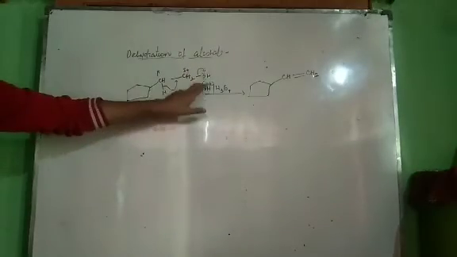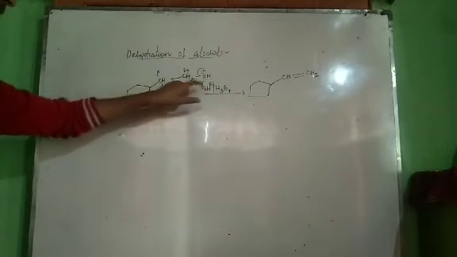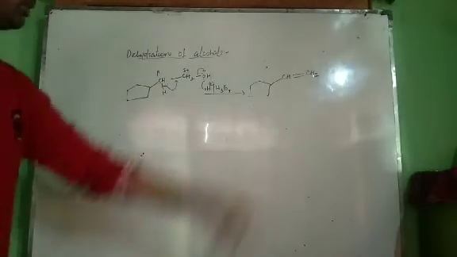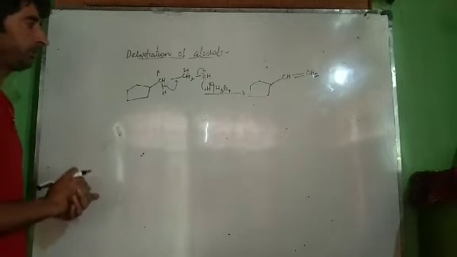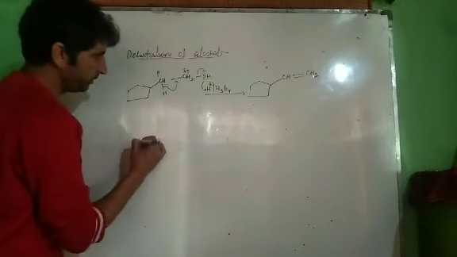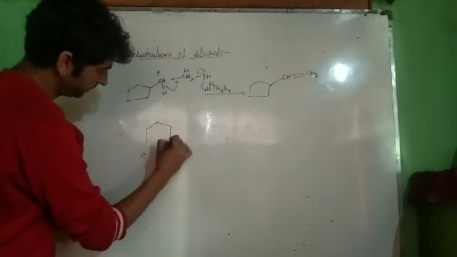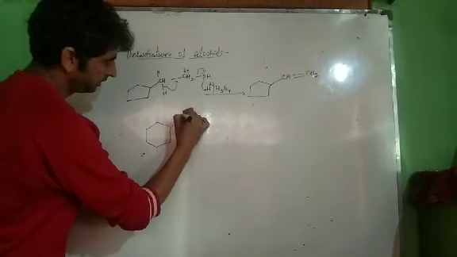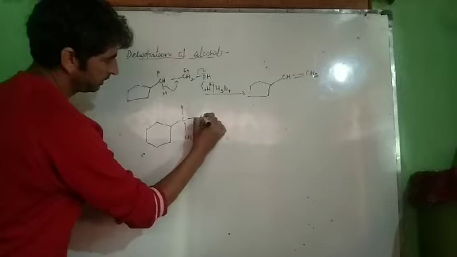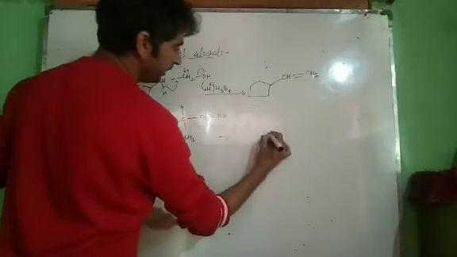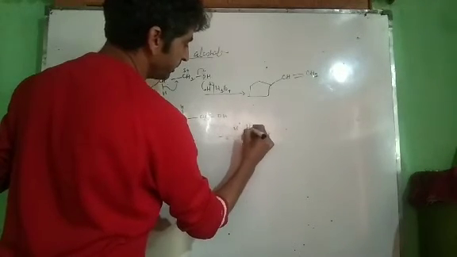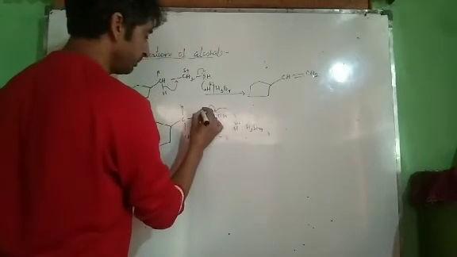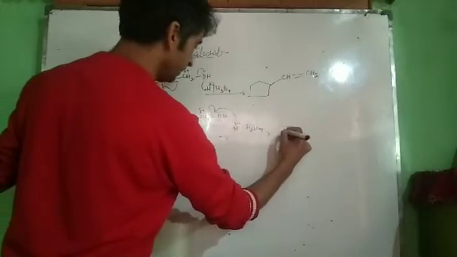This is one step. First, protonation, loss of OH2 group, formation of positive charge, loss of beta hydrogen atom, formation of double bond. Only in step 1 I have shown all the mechanism. Now let us take one more example. I will treat it with H2SO4. H2SO4 means H positive obtained from H2SO4. Now what happens? This takes H+, loss of OH2 plus, this is del plus, formation of double bond.